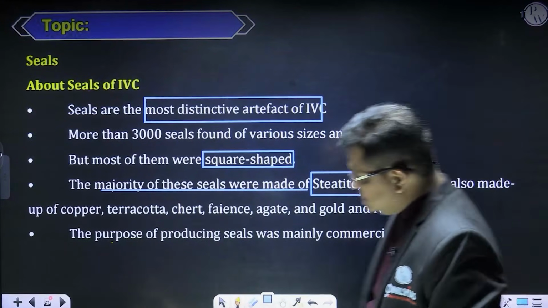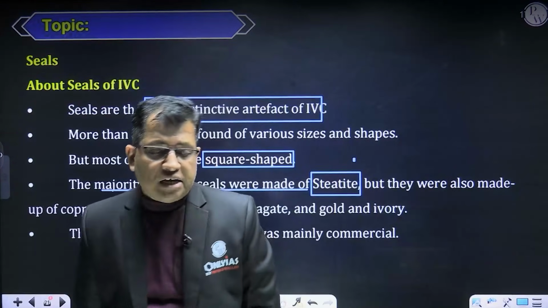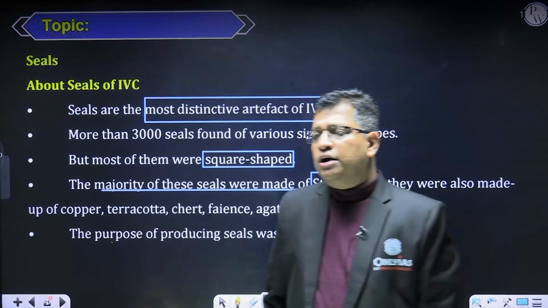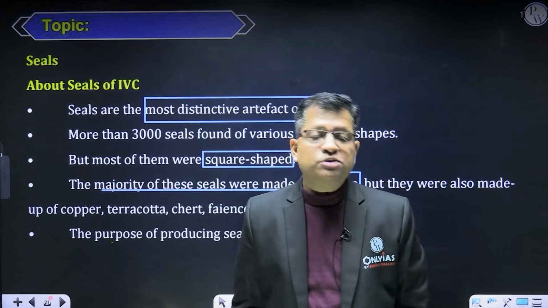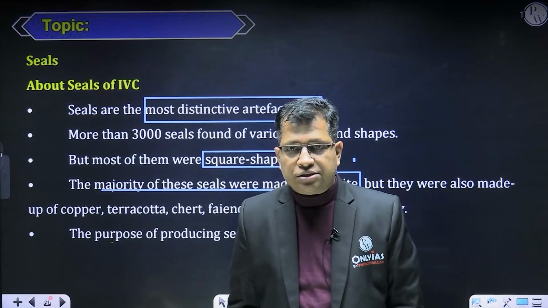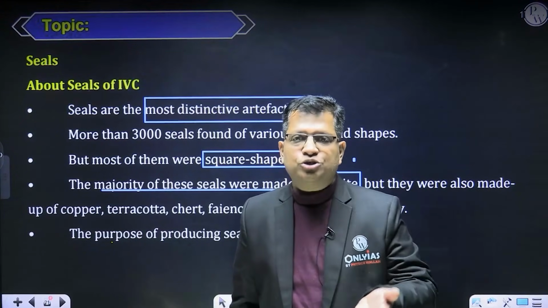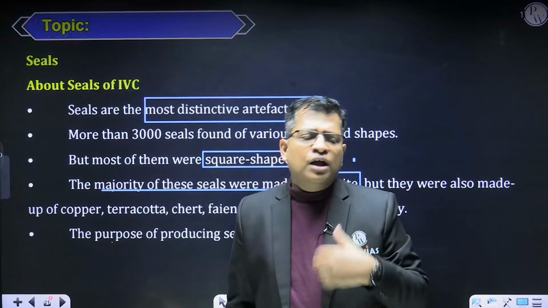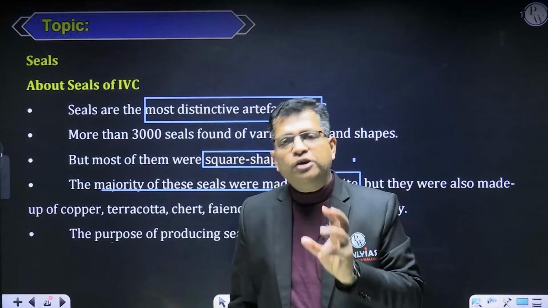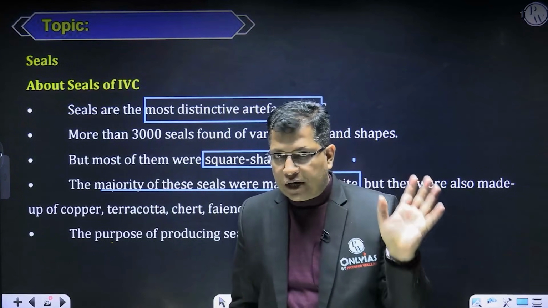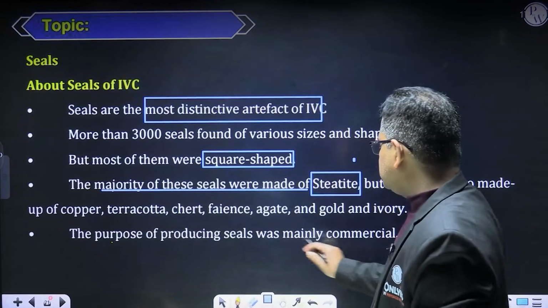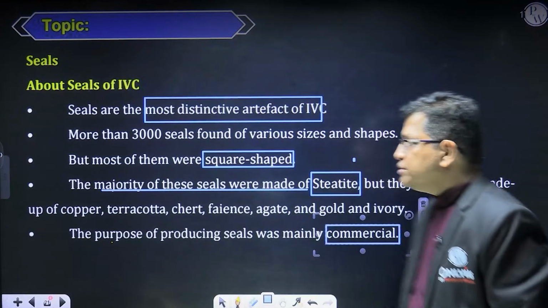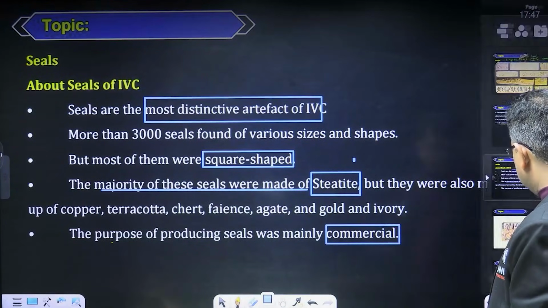There is a possibility that these seals were used for a variety of purposes, but the majority of historians believe that they had commercial purposes. They may have been used for commodity exchange or to facilitate trade and commerce. Some scholars also believe they may have been used as amulets to ward off evil spirits. But mainly it was commercial in nature. That's fine. Now coming to some other aspects.